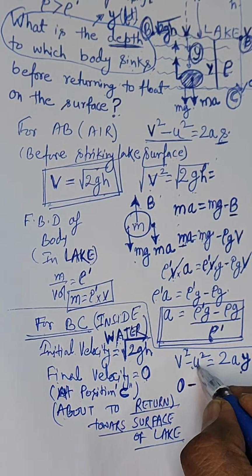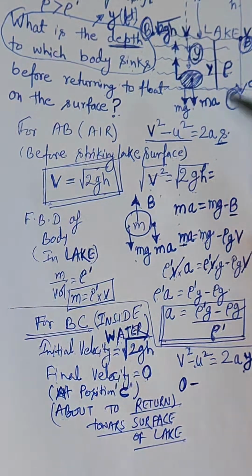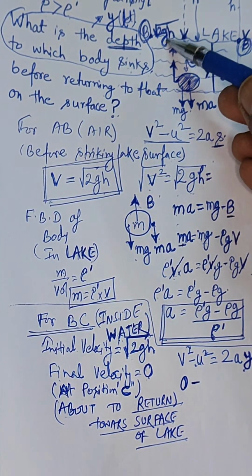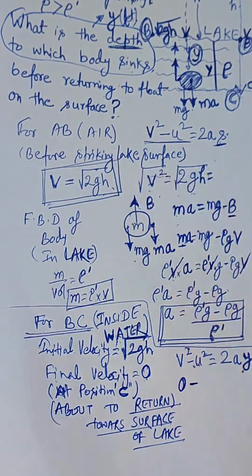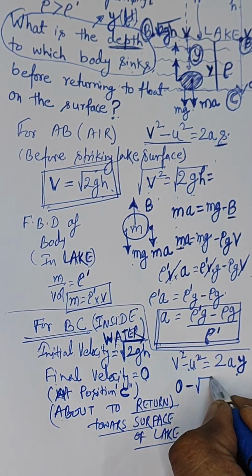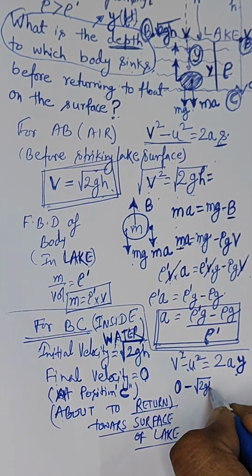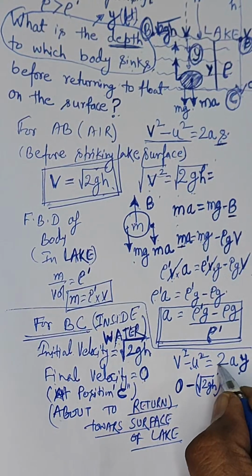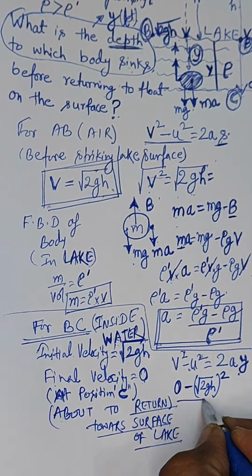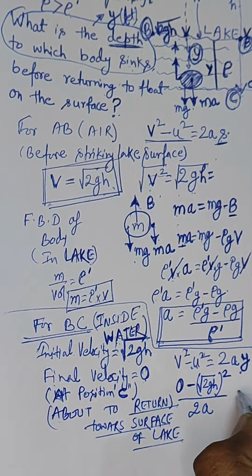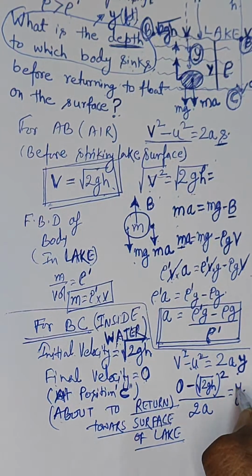That means u, the initial velocity with which the body is entering the water, is root over 2gh. We have calculated it, so instead of u square, write root 2gh whole square, divided by 2a, which will give you the value of y.